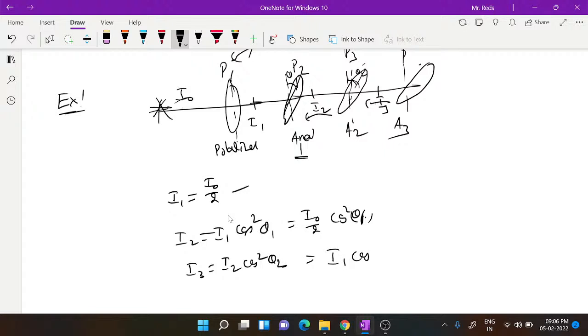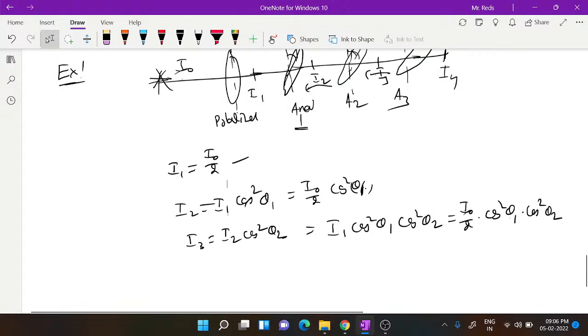So it is equal to I1 cos square theta 1 into cos square theta 2, right? But I1 is I naught by 2. So you can write this as I naught by 2 into cos square theta 1 into cos square theta 2. Likewise, if you take it as I4, I3 will be incident. So accordingly you have to take for a number of polarizers. Based on this, we have got some numericals also. This is what we call Malus law.